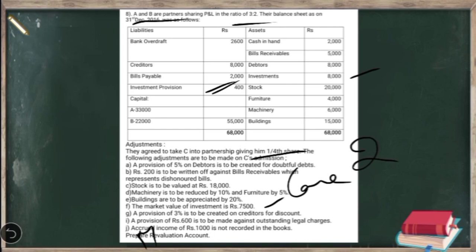Then accrued income of rupees 1,000 not recorded in the books. There is an income which is not recorded, so we are bringing to record one more new asset. So it is a revaluation profit. All these adjustments we have already discussed in detail while solving the question on revaluation. Please go through those. Please go to that video so that you can understand all these adjustments in detail.